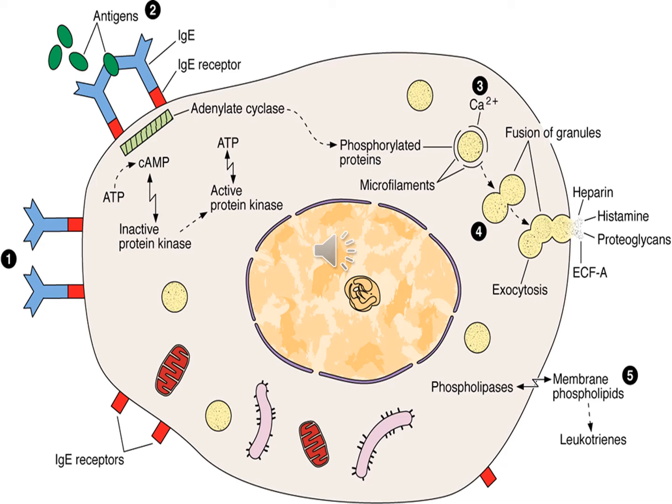This activates adenyl cyclase, leading to phosphorylation of certain proteins, entry of calcium ions, and rapid exocytosis of some granules. In addition, phospholipases act on specific membrane phospholipids, leading to production and release of leukotrienes. The components released from granules as well as the leukotrienes are immediately active in the local microenvironment and promote a variety of local reactions that together normally comprise part of the inflammatory process called immediate hypersensitivity reaction.